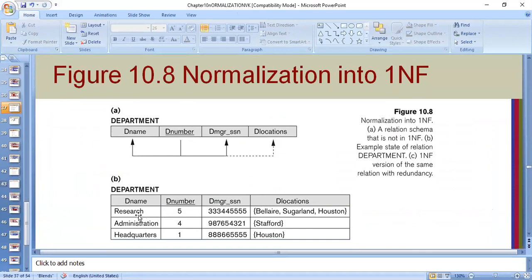If you don't remember exactly the research and these locations, you can write any example. You can take the department as BCA and you can write 3 different locations here and then show the split up. So first you have to show the unnormalized form, and then you have to also explain that since this table contains an attribute department location which is a multi-valued attribute, hence there is a need for decomposition of this table, or there is a need for normalization.